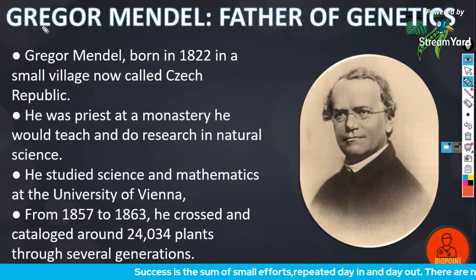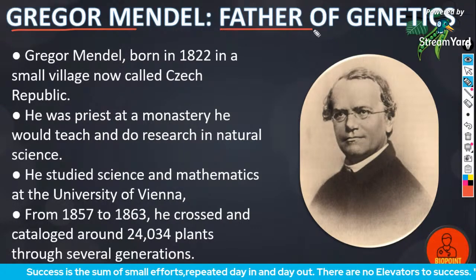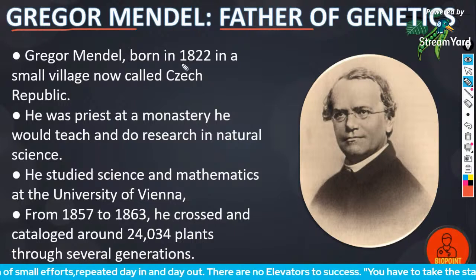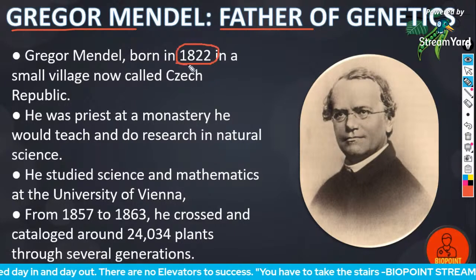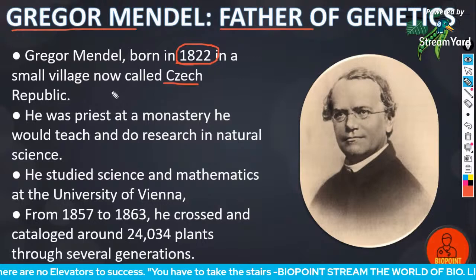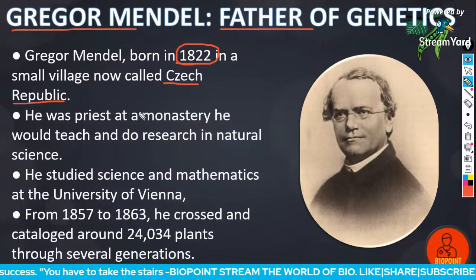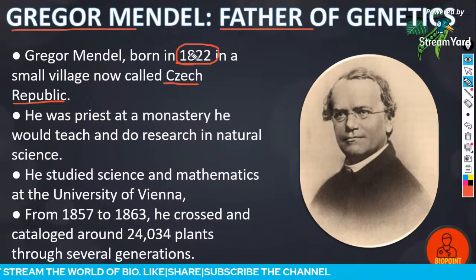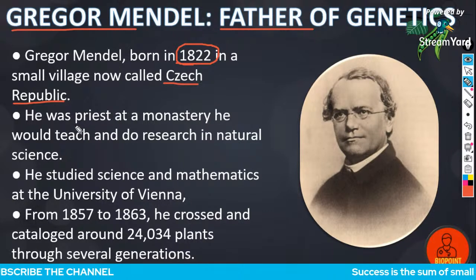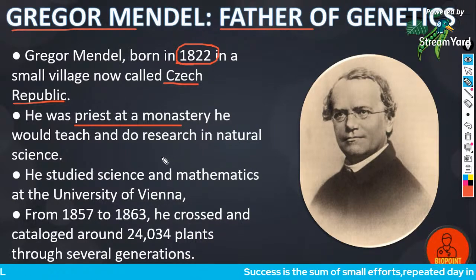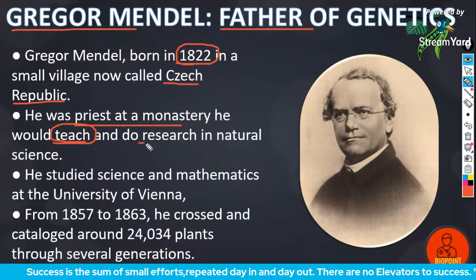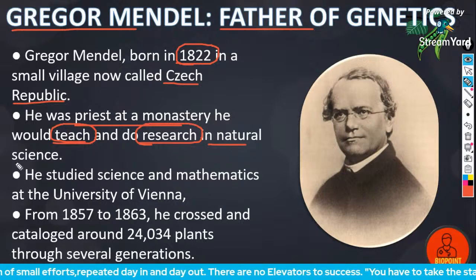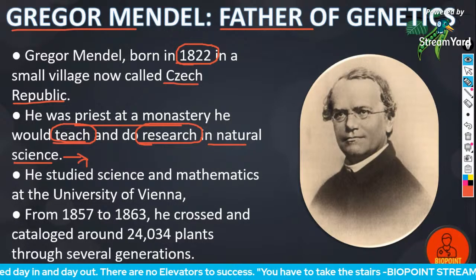So let's start with this chapter. Gregor Johann Mendel is known as the father of genetics. He was born in 1822 in a small village which is now in the Czech Republic. He was a priest at a monastery where he would teach and do research in natural science. So he was a naturalist.